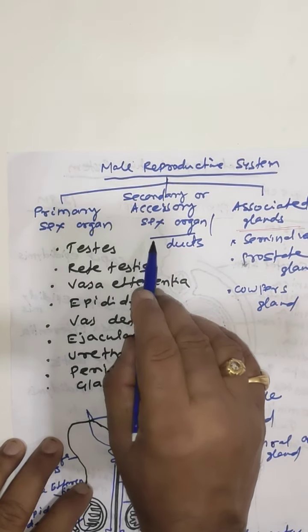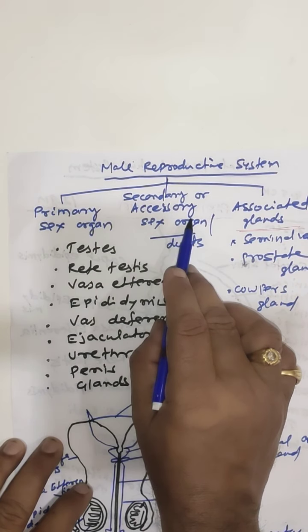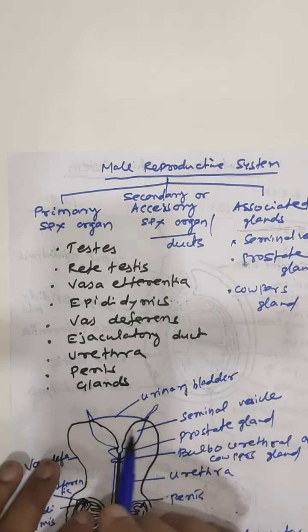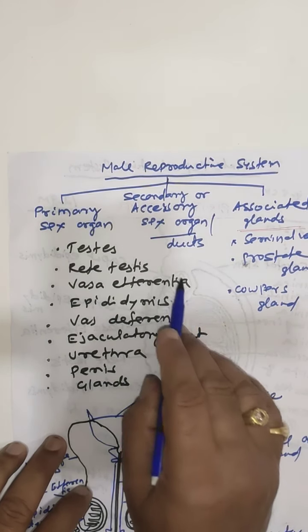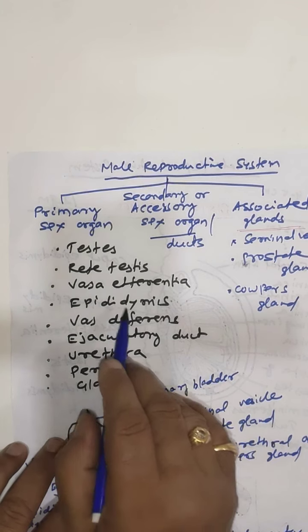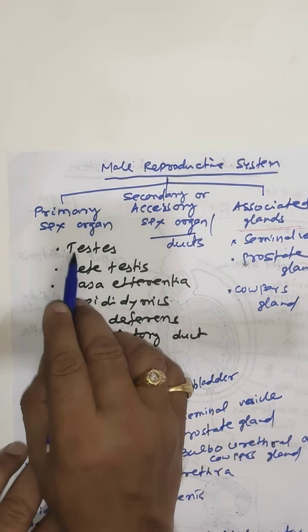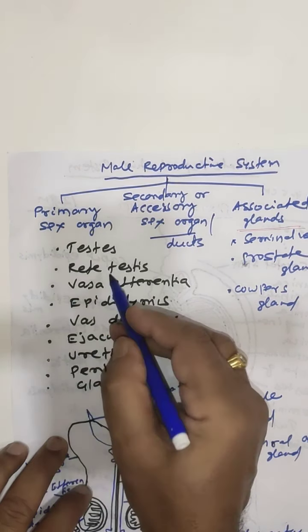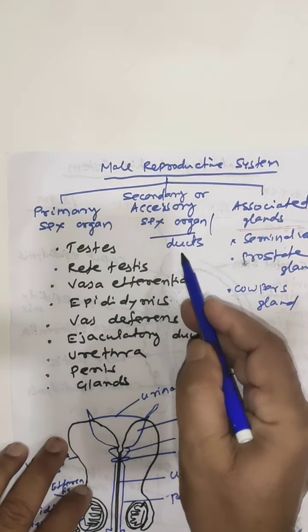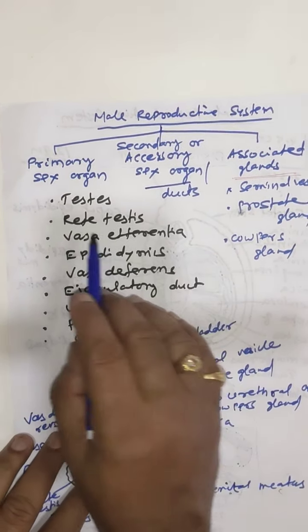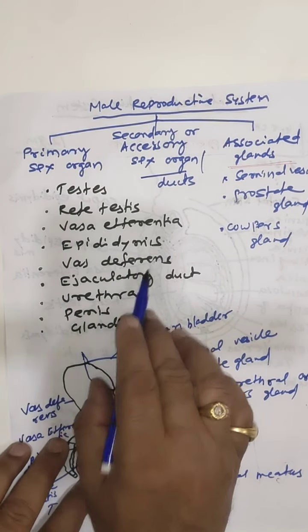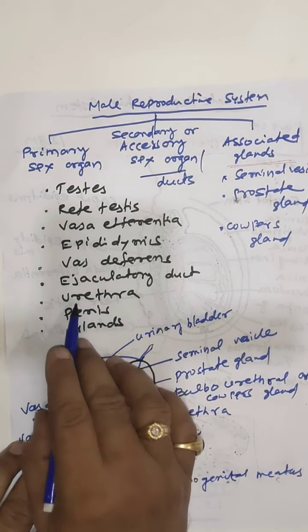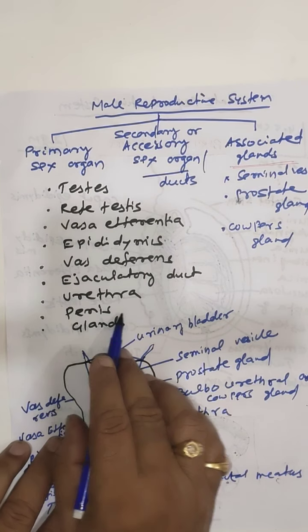The other organs, that is secondary or accessory sex organs, help in the process of reproduction, but they do not produce any hormones or any gametes. Clear? So the testis is the primary sex organ and the other parts are the secondary or accessory organs. These are rete testis, vasa efferentia, epididymis, vas deferens, ejaculatory duct, urethra and penis.